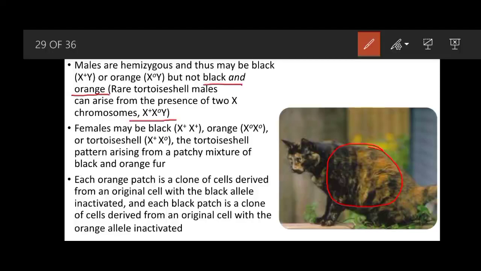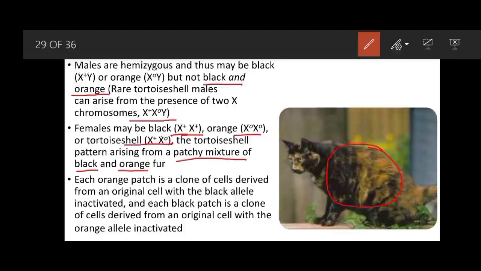So females may be black if they are X plus, or they can be orange if they are X naught, or they can also be tortoiseshell if they have both alleles, that is, they are heterozygous. And because of the heterozygosity, a patchy mixture will be present, and in some places the color will be black and in some places the color will be orange.